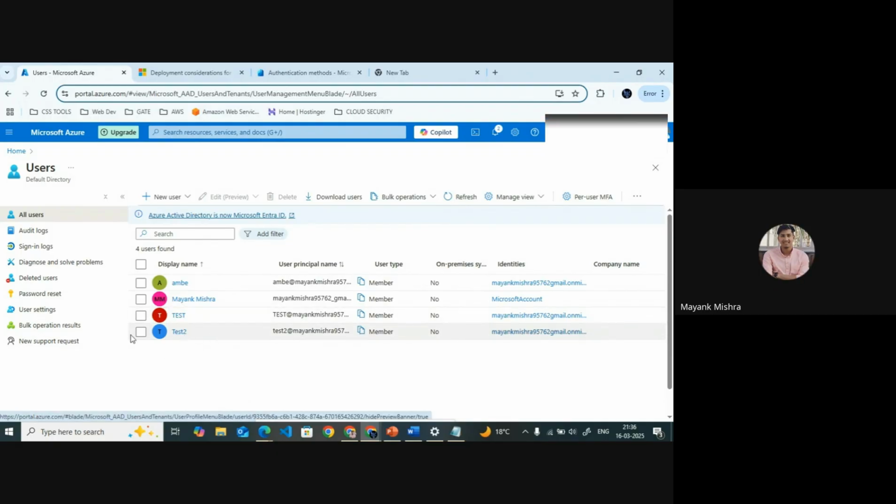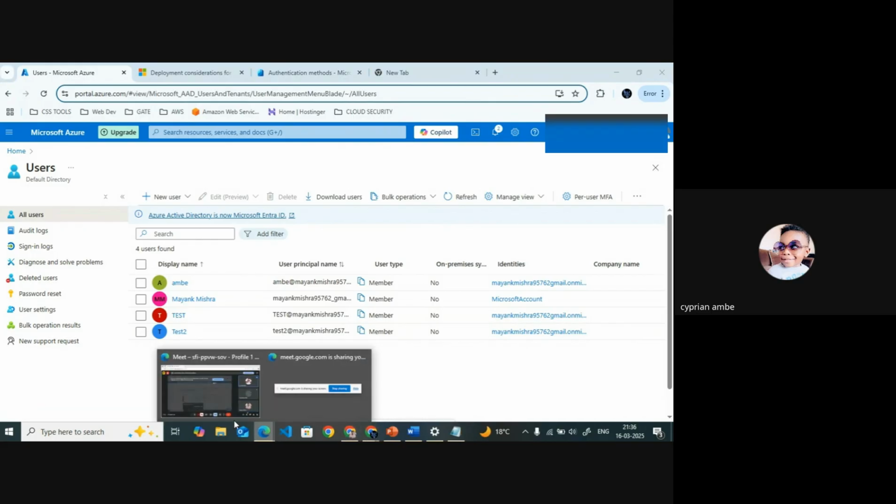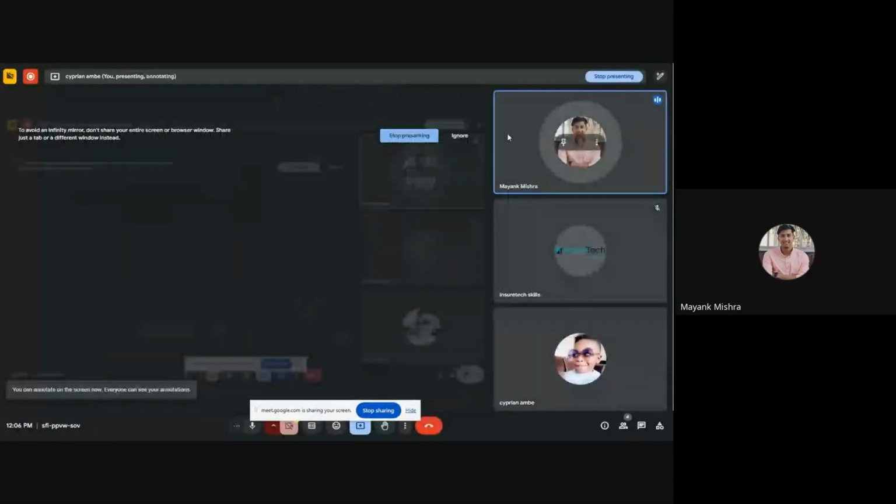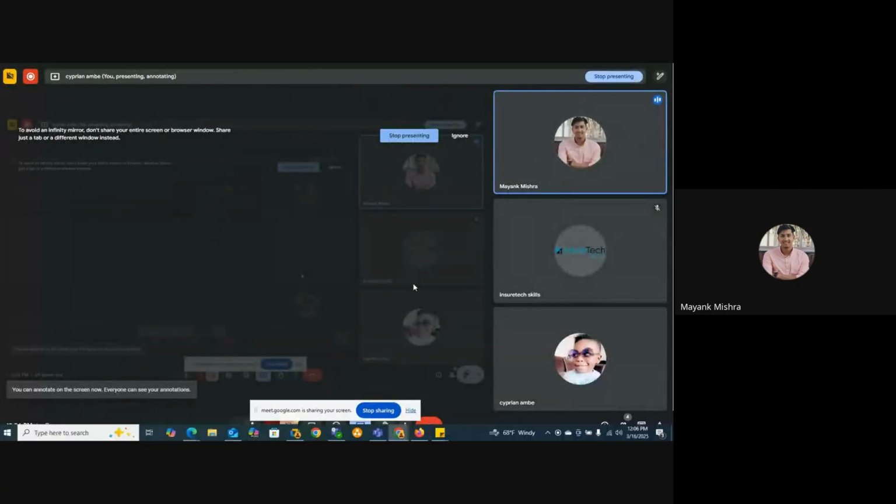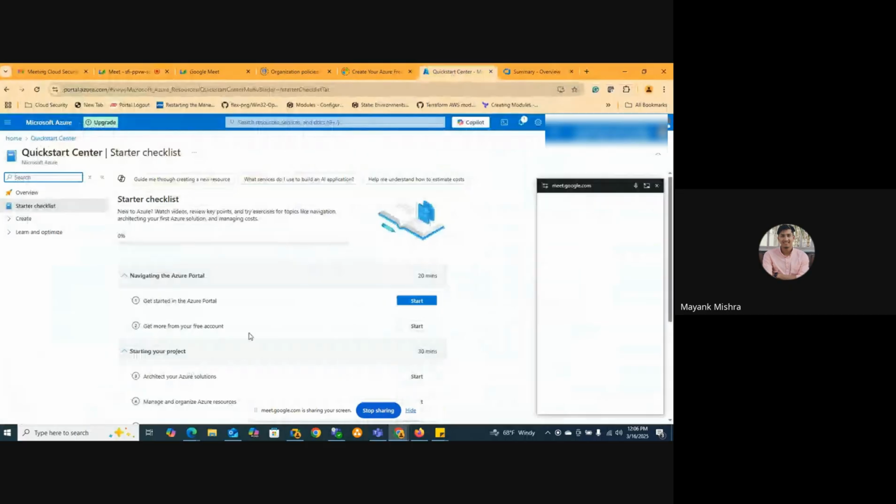So for that we use something called RBAC. It is an important point from the cloud security perspective. But before that, I want you to share your screen and go up to here and create another user. Okay, I will stop sharing my screen. Now it's your turn. You have to create another user in the Active Directory. And before going to the Active Directory, you have to explain what is tenant, what is tenant ID. And before the tenant, explain what is ADDS and the difference between ADDS and Active Directory.